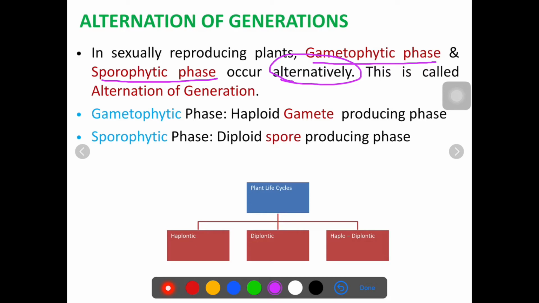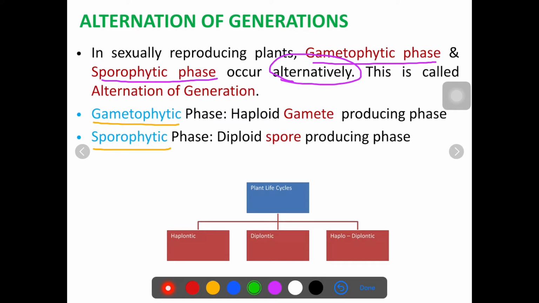I again repeat, what is called an alternation of generation? In sexually reproducing plants, there are two kinds of phases, the gametophytic phase and the sporophytic phase. These two phases occur alternatively. This is called alternation of generation. Now you know that there are two phases. The first is called the gametophytic phase. The second is called the sporophytic phase.